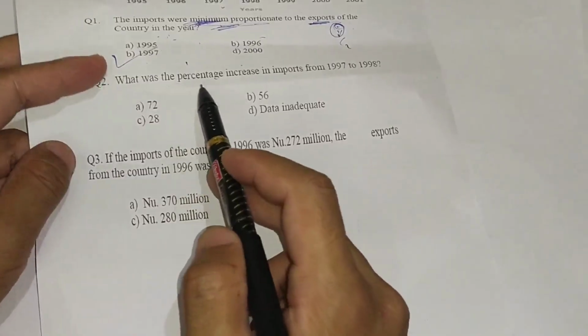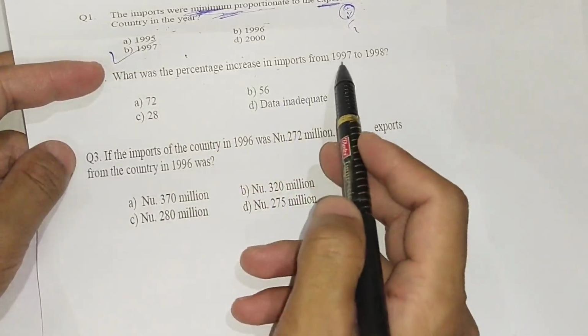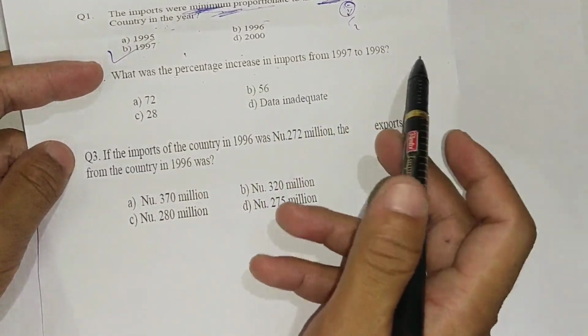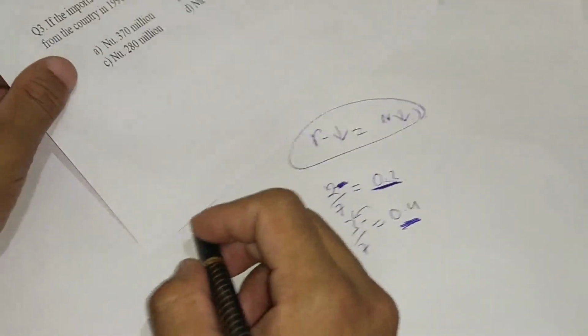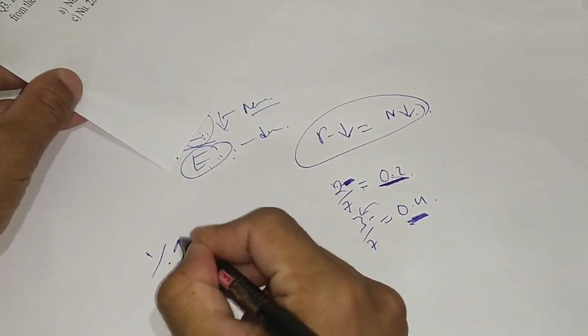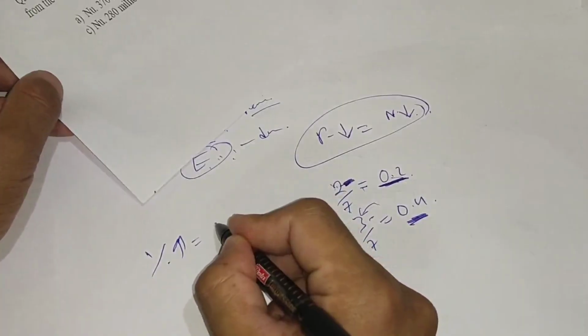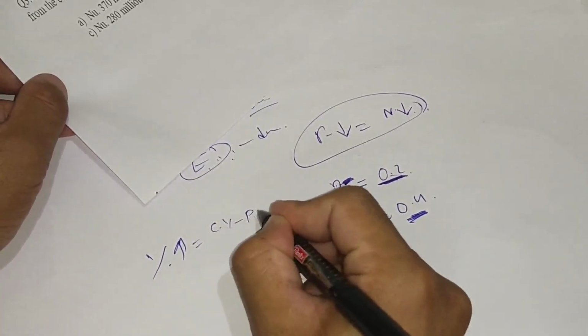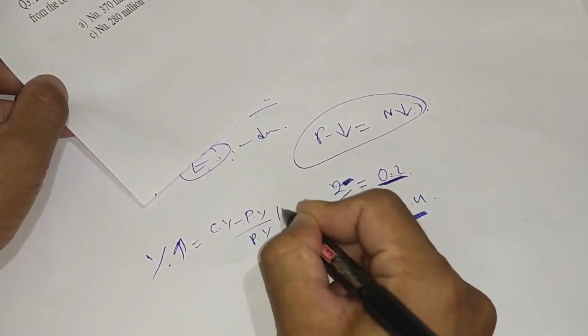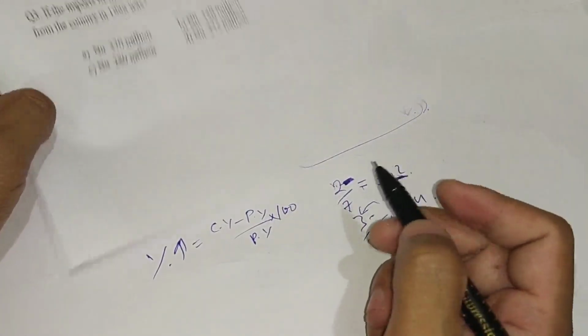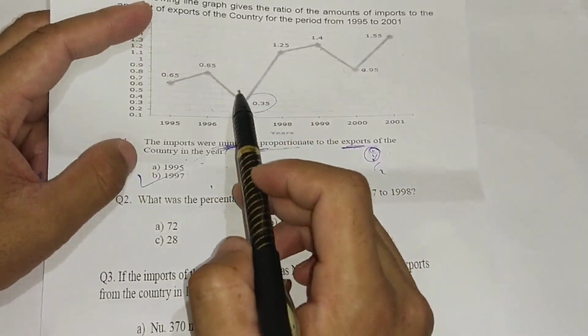What was the percentage increase in imports from 1997 to 1998? We are going to find the percentage increase. The formula is current year minus previous year over previous year into 100, but here the data is given as a ratio.